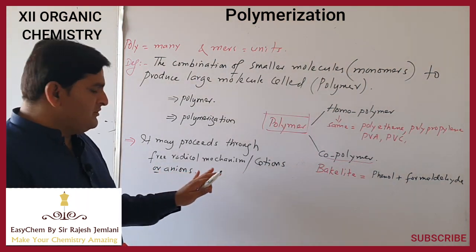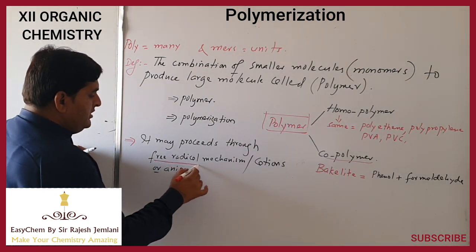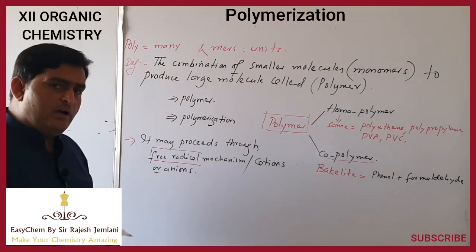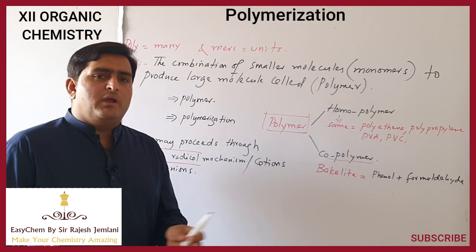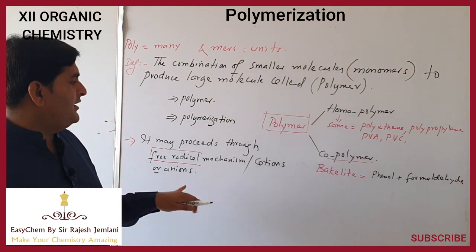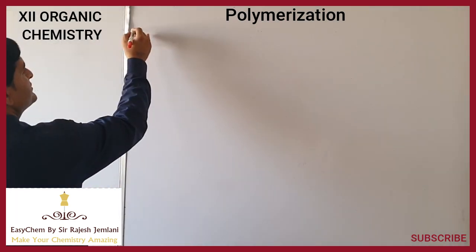In addition polymerization, it proceeds by the free radical mechanism, while other polymers may not involve free radicals. So there may be cations and anions. So now the types of polymerization.